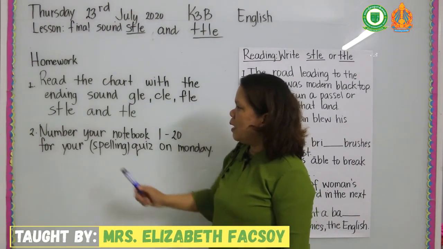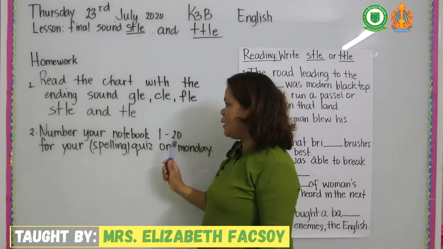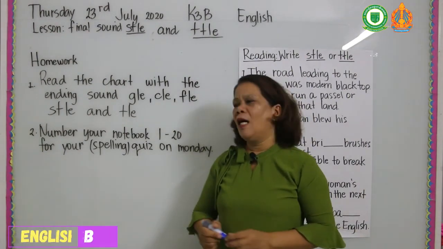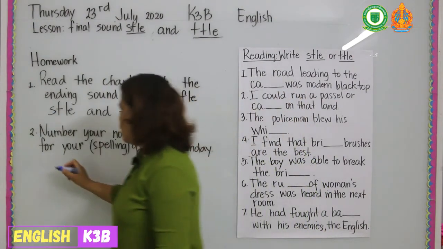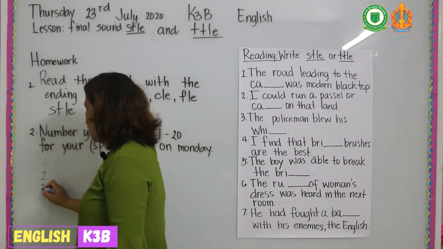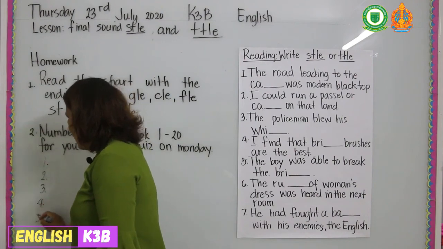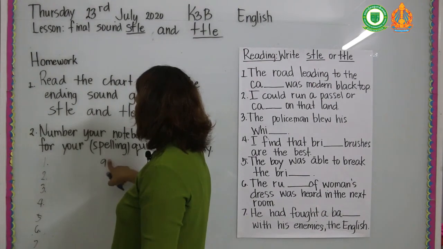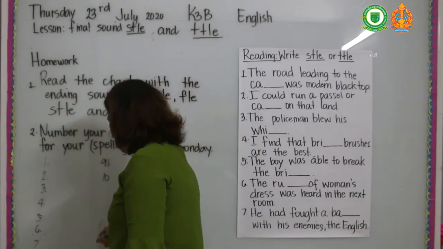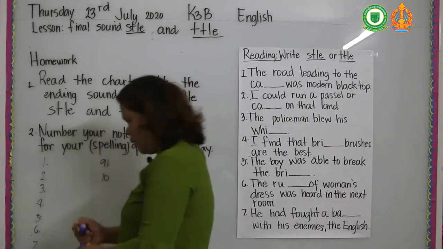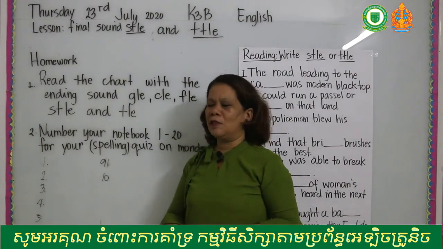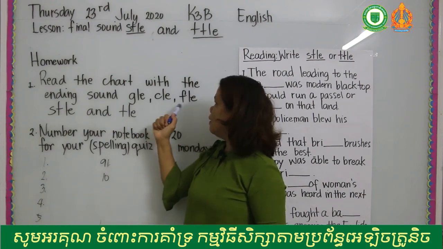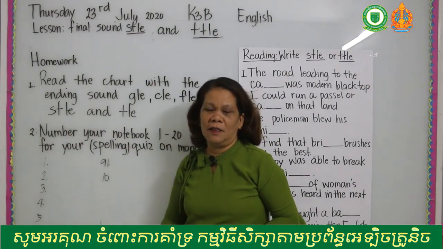And number 2, number your notebook 1 to 20 for your spelling quiz on Monday. You're going to write 1, 2, 3, 4, 5, 6, 7, 8, 9, 10 until 20. So you're going to read the chart with the ending sounds good, cold, full, sol, and ttle.